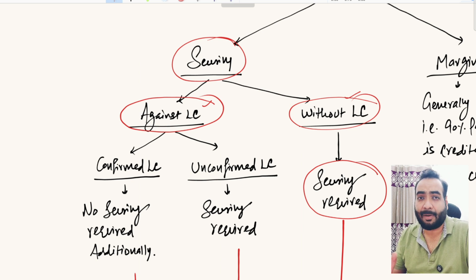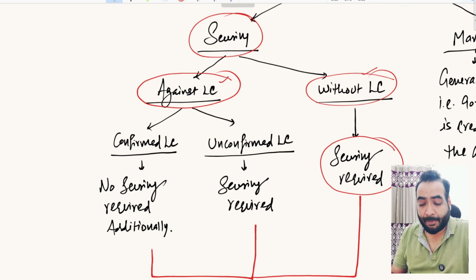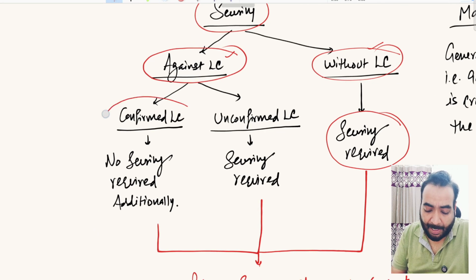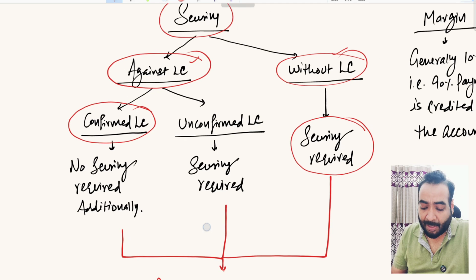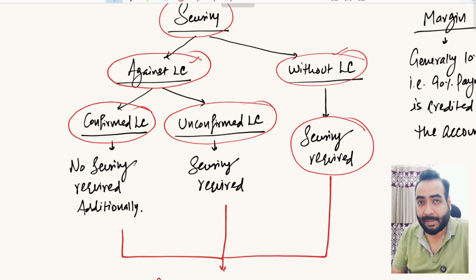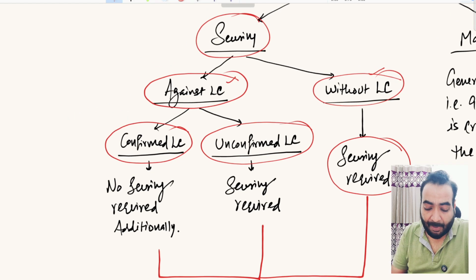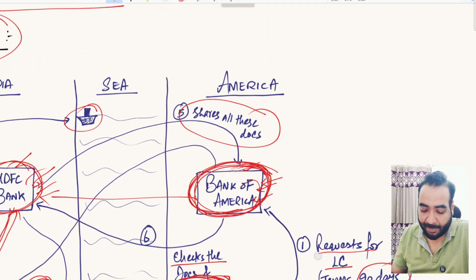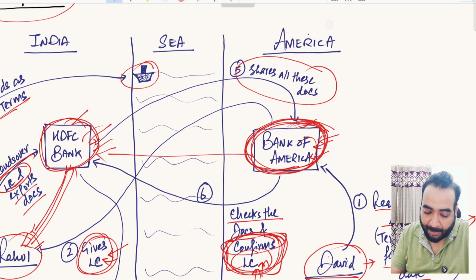you have taken the letter of credit from the foreign party. Now, there are two scenarios. The first scenario is that the LC is a confirmed LC. The second scenario is that the LC is an unconfirmed LC. Confirmed LC means the foreign banker, like in the previous video we discussed, this is America, India.